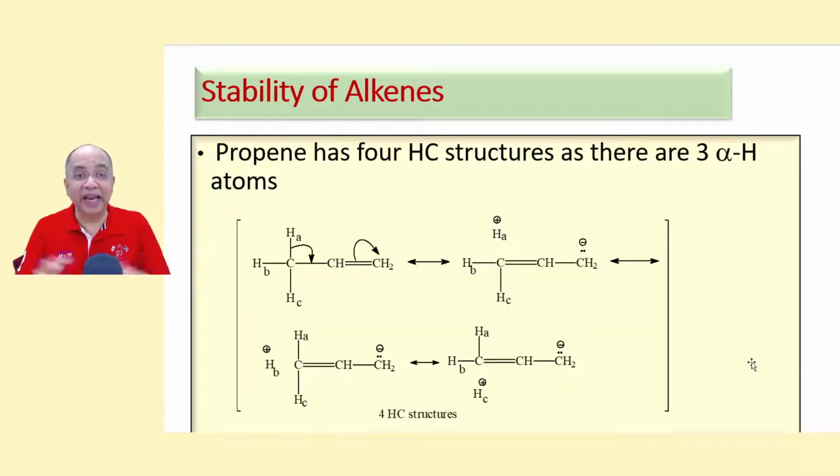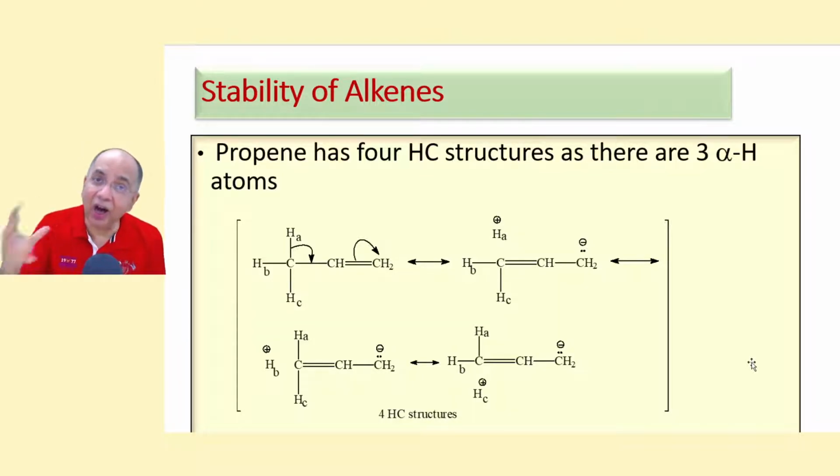Now, at the end, let us talk about the most important application of hyperconjugation, that is stability of alkenes, and how the bond length data are changed due to hyperconjugation, just like a resonance.